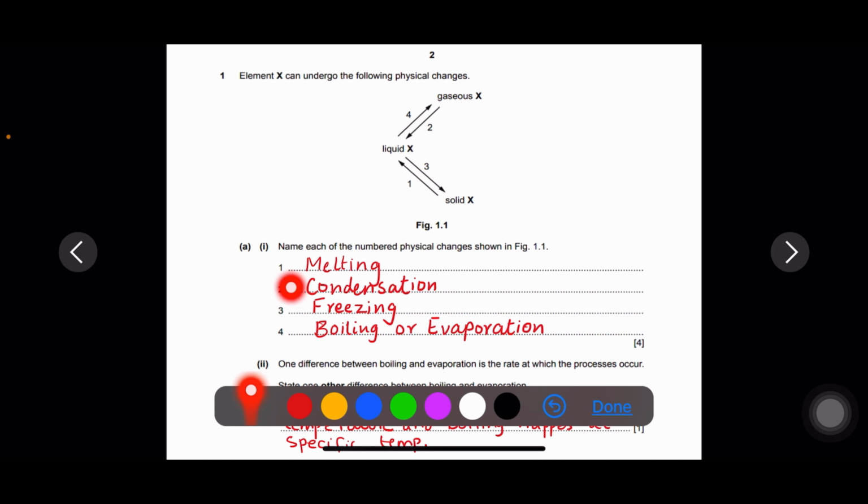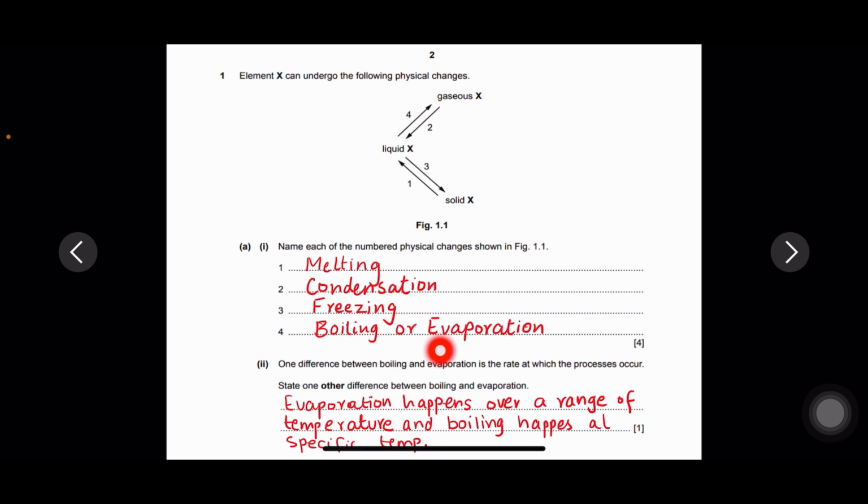So number 1 is showing melting because solid is changing to liquid, that is melting. Second option is showing that gas is changing to liquid, that is condensation. Number 3 is liquid to solid, that is freezing. Number 4 is liquid to gas, that is boiling or evaporation.